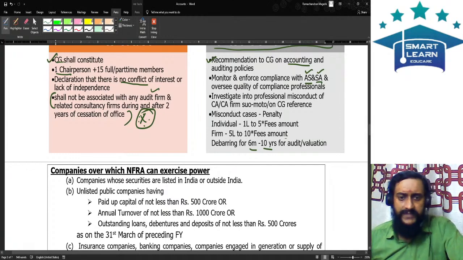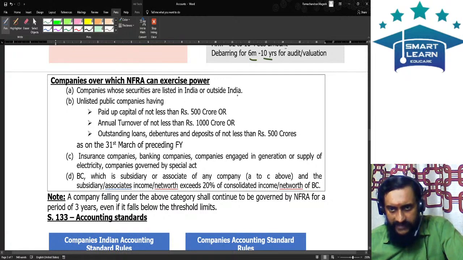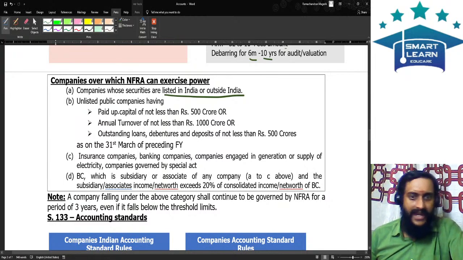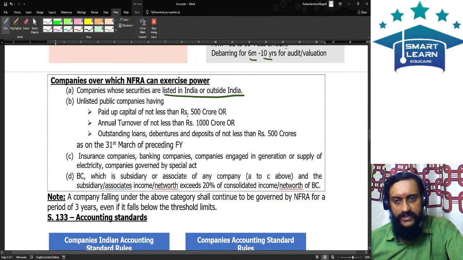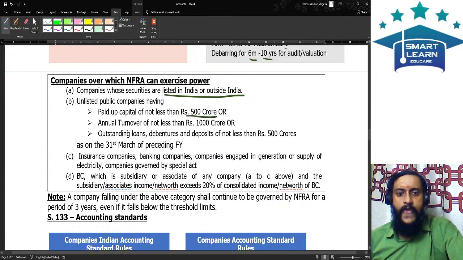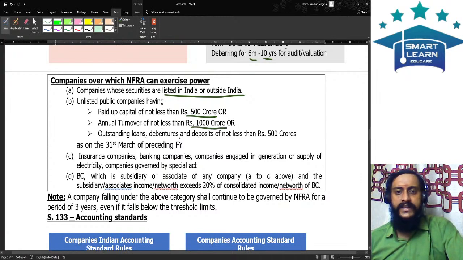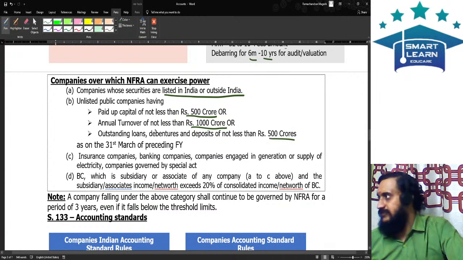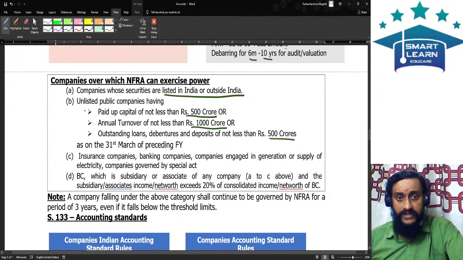Now, over which companies will NFRA exercise its power? Number one, NFRA will exercise its powers over all the listed companies, either listed in India or listed outside India. And in the case of unlisted public companies having a paid up share capital of not less than rupees 500 crore, or an annual turnover of not less than 1000 crore, or outstanding loans, debentures, or deposits of not less than 500 crore as on 31st March of the preceding financial year. So, for these unlisted entities also NFRA will be applicable.